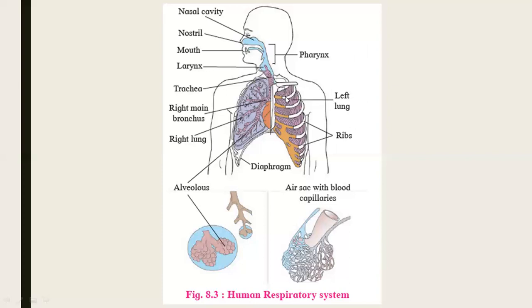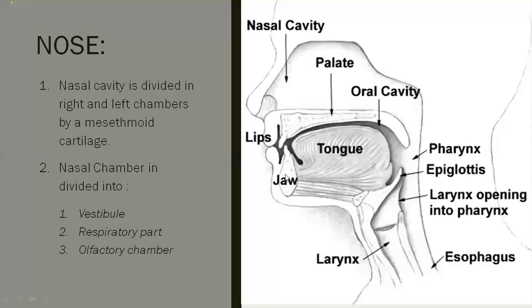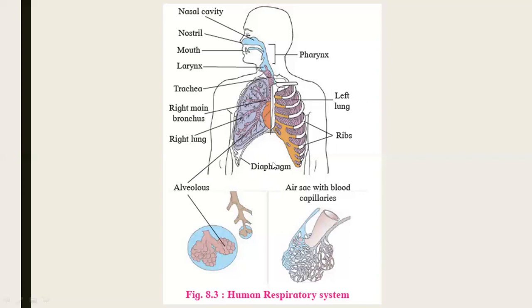These are the ribs. Ribs protect the lungs. This is the diaphragm. Diaphragm separates the thoracic cavity and abdominal cavity. This is the thoracic cavity. Below this thoracic cavity, there is abdominal cavity.